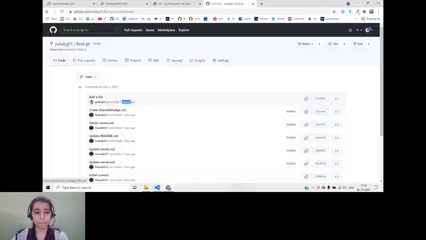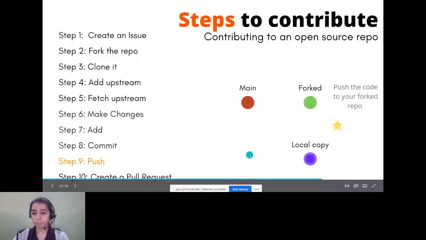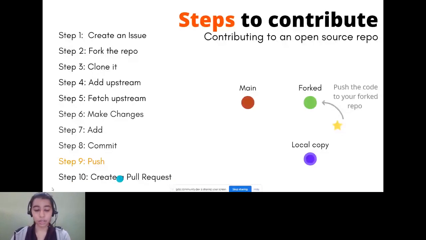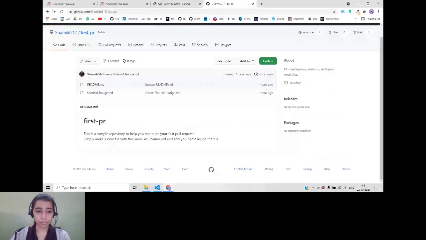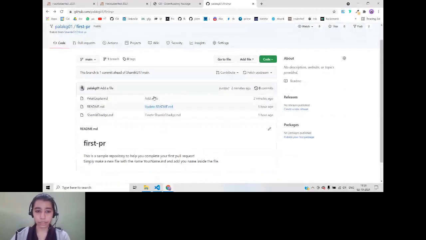Now look at the parent repository. You will see that the file is not here. Now, why is the file not here? Because you can see push, we have done the 9th step, and what push does is push will send it to your fork repository. What we want is we want it to be sent to the main. So to send it to the main, what we have to do is we have to create a pull request. So finally, if you go over here, you will see this branch is one commit ahead.